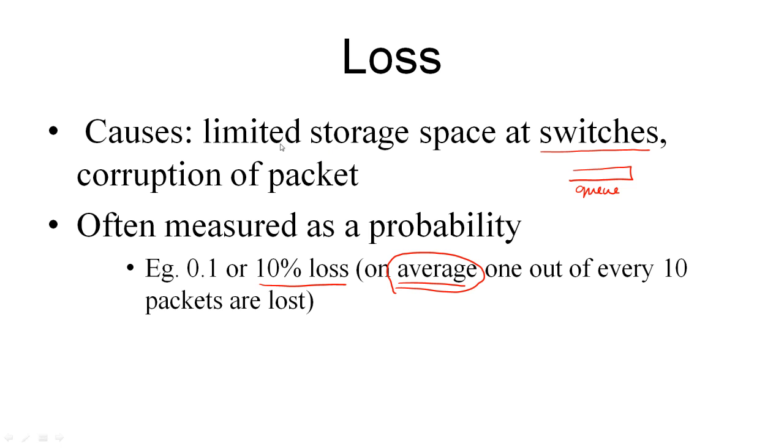So one thing to note here is loss is often used as a parameter rather than a metric. What do I mean by parameter? Basically, this is something that is introduced by yourself to measure the performance of a protocol. In other words, you drop packets and then see how the performance of the protocol in terms of either throughput or latency is getting affected. You don't really measure loss, rather you introduce loss. That is why I said it's a parameter, and then measure the performance. But sometimes at the physical layer, for example, you measure losses itself. So it can be used as a metric or as a parameter.